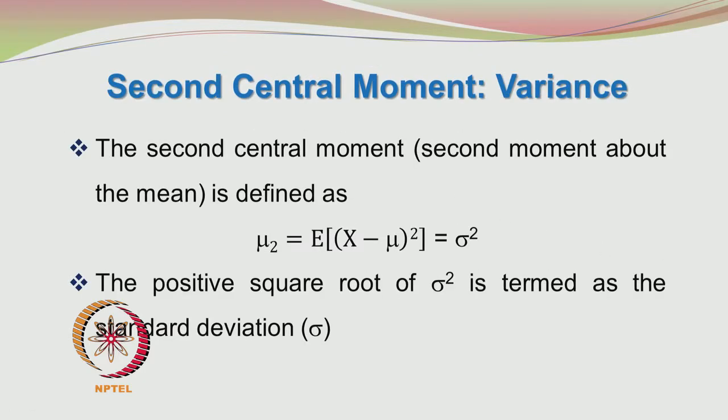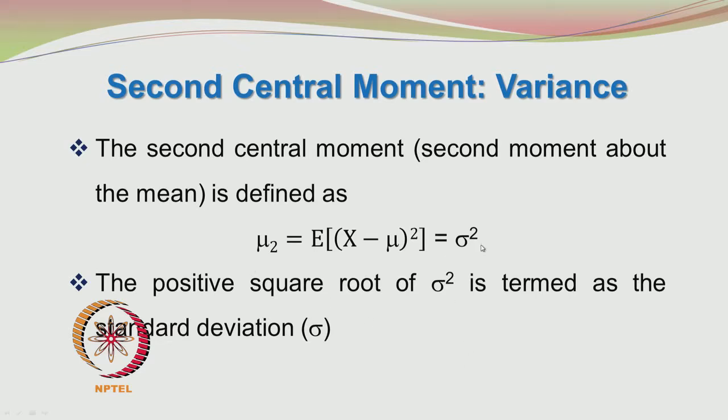The second central moment is termed as the variance. The central moment is taken with respect to the mean. So, k is equal to 2. The expected value of (x minus mu) whole squared is equal to sigma squared. This definition we had seen previously, but now this is called as the second central moment or the second moment about the mean.